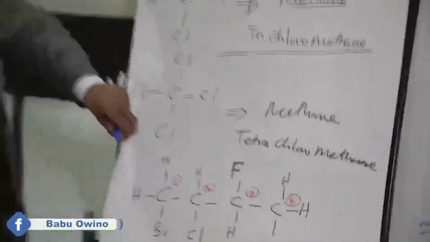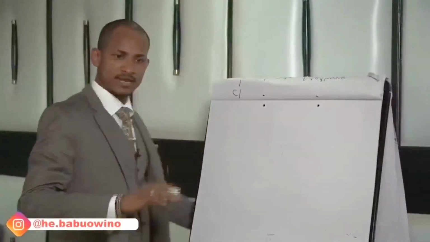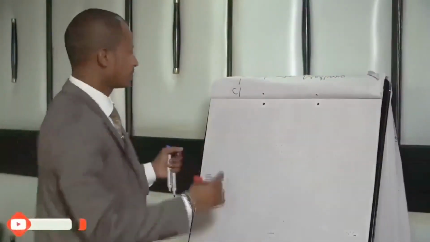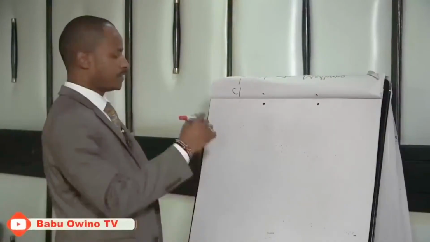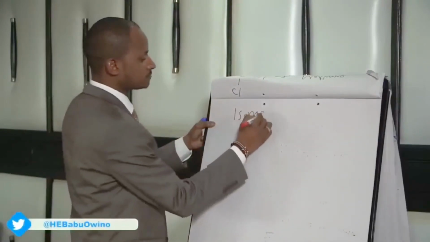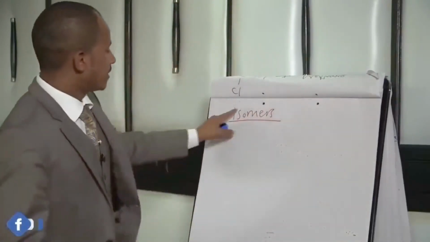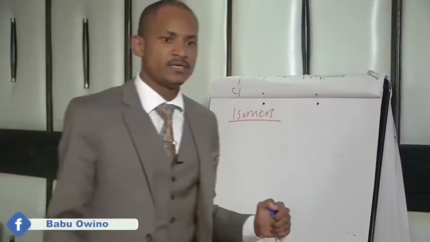Our last subtopic today is on isomers, isomerism. The last one, we only have 3 examples, then we wind up, plus their chemical properties. So here we have isomers. Class, this word should not be new to you.